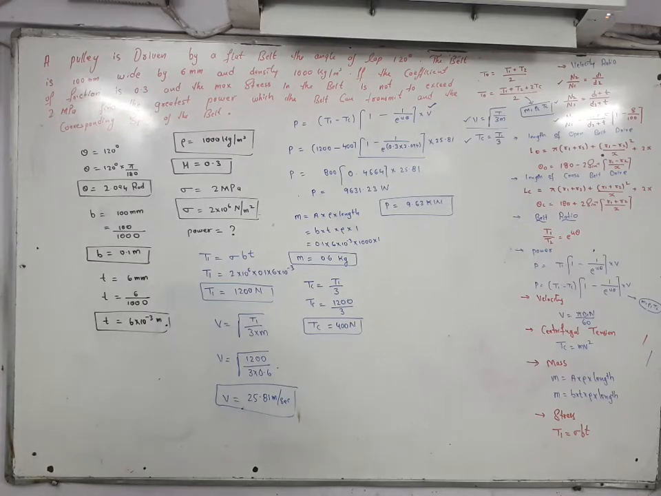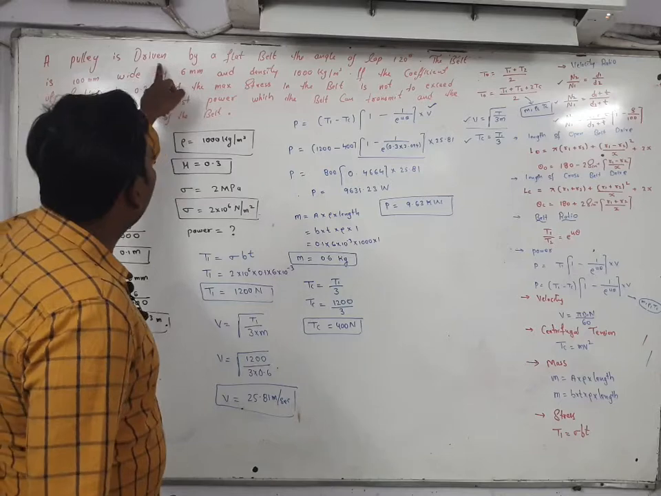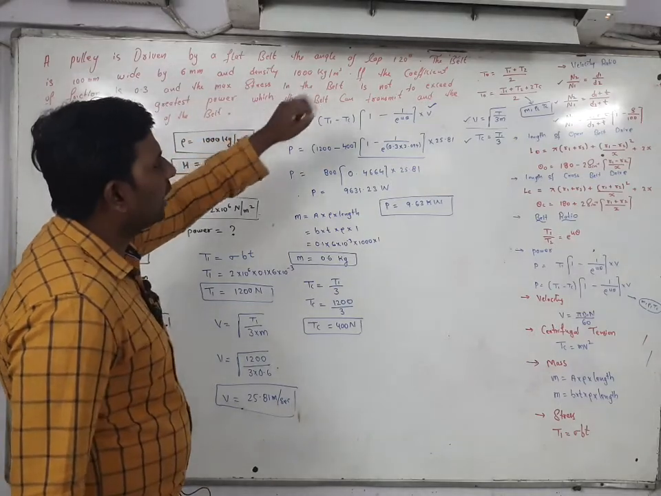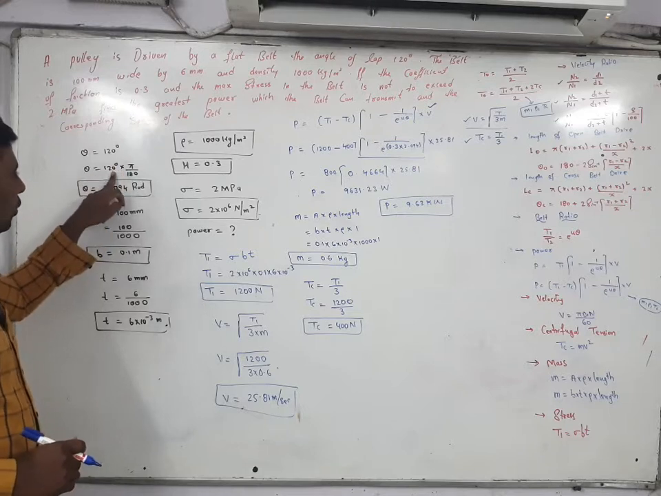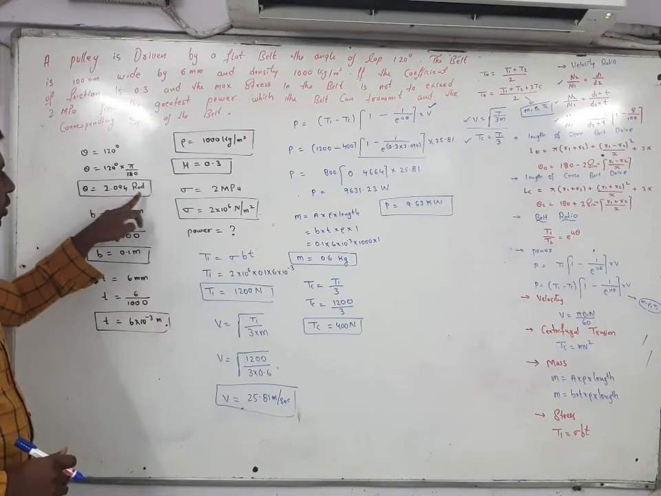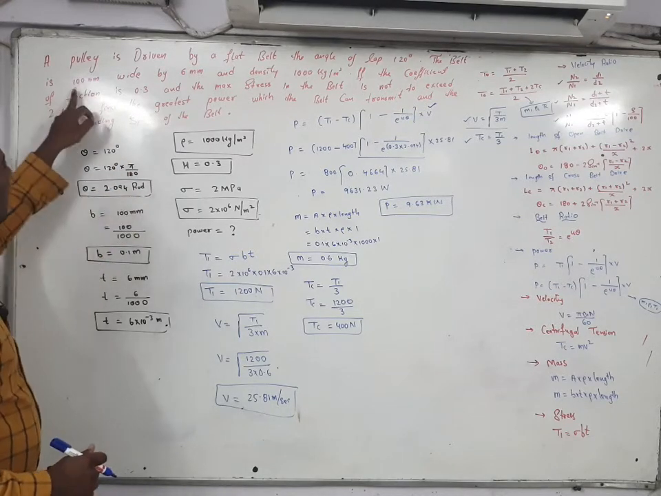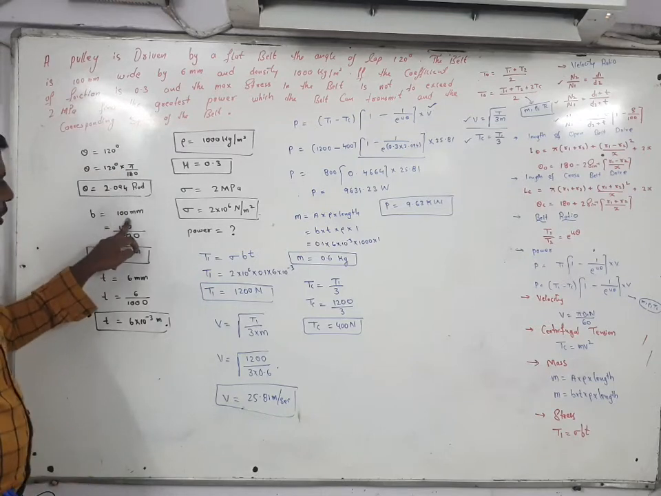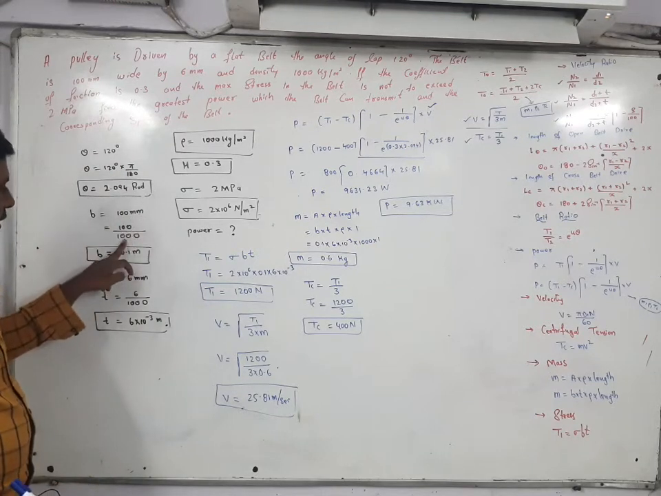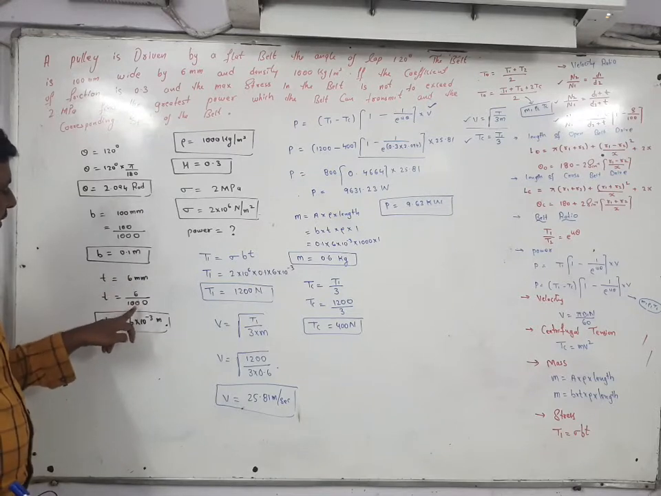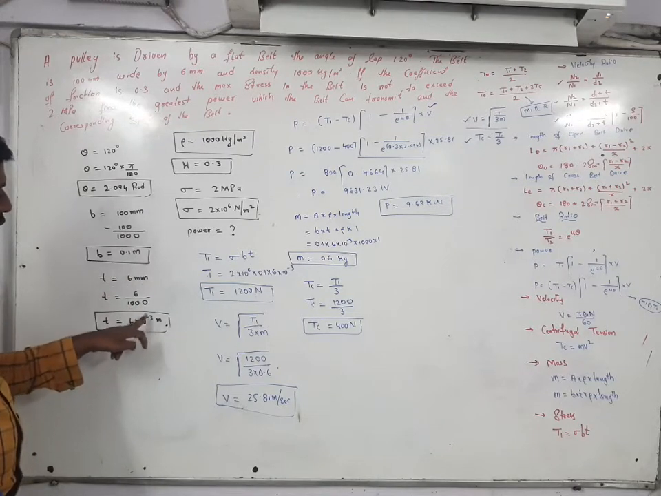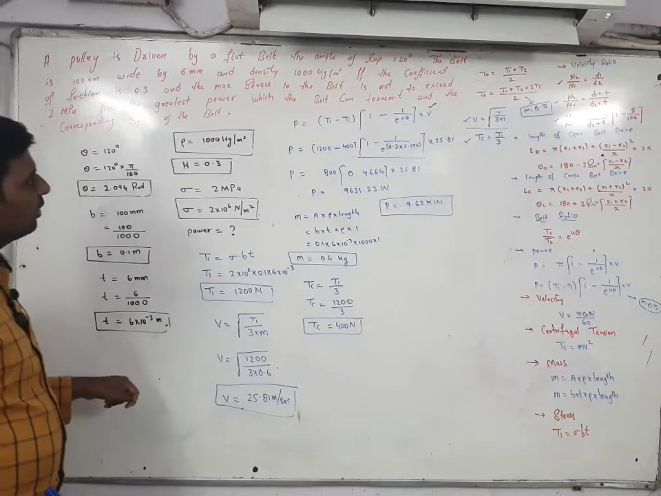Okay, once again I am reading this. A pulley is driven by a flat belt, angle theta is given. Theta is equal to how much? 120 degree. So 120 into pi by 180, the answer should be in radian. The belt is 100 mm width. Divided with 1000, the answer should be in meter. And thickness is 6 mm. 6 divided with 1000, 6 into 10 to power of minus 3 meter is given.